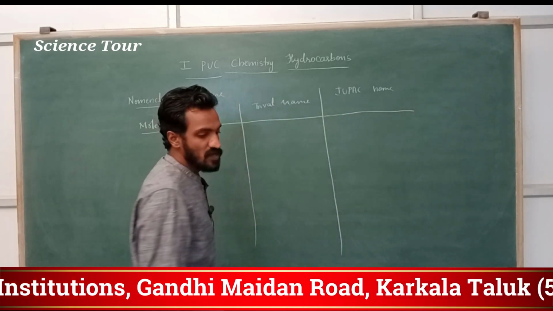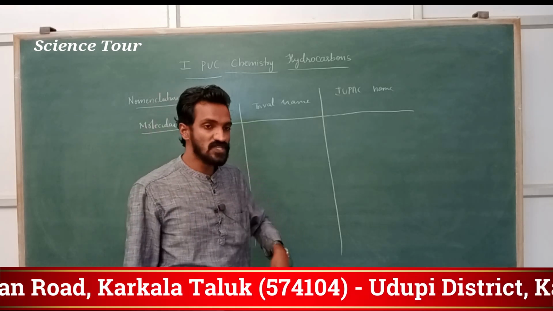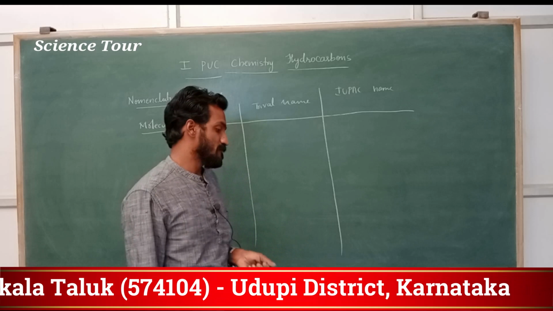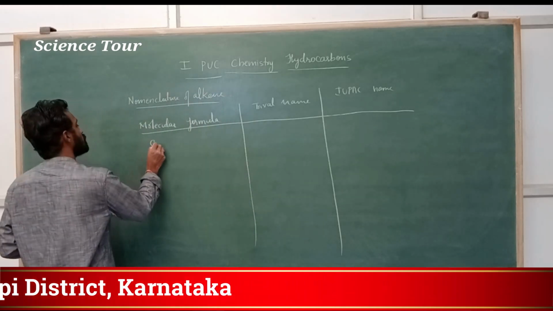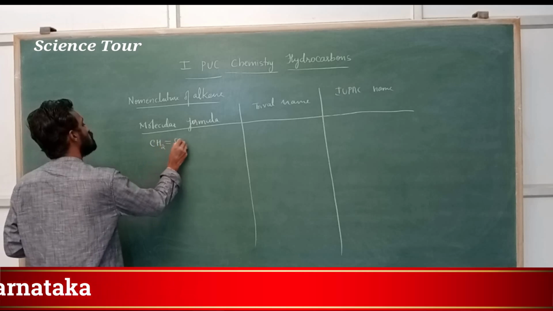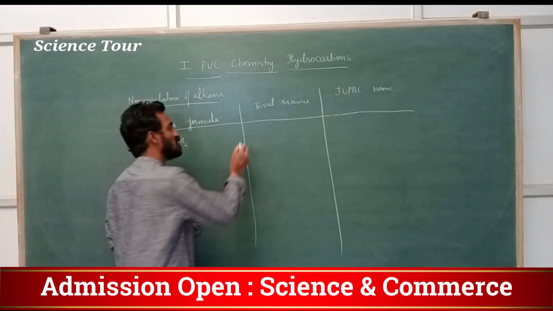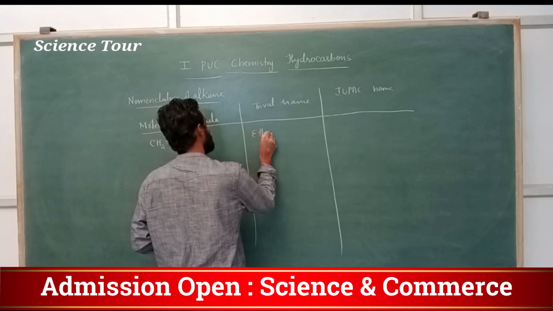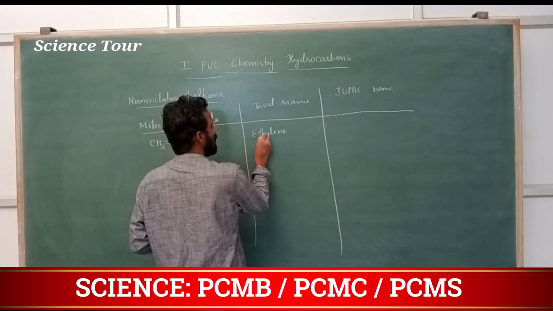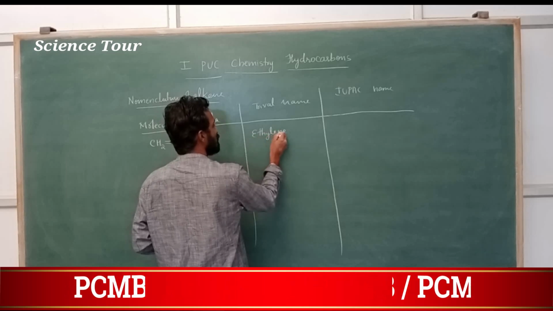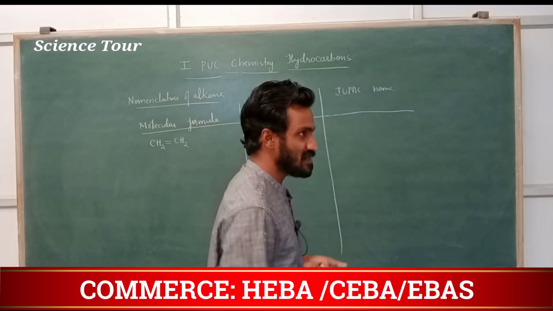First one we will take is the ethene molecule, CH2 double bond CH2. In trivial name it is called ethylene, E-T-H-Y-L-E-N-E, not ethane.